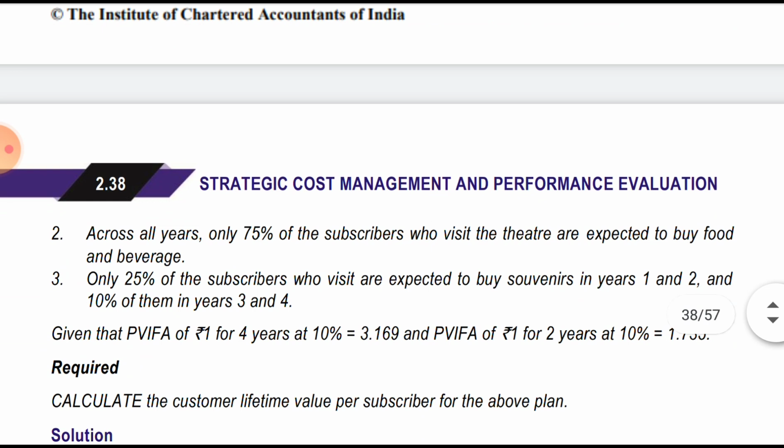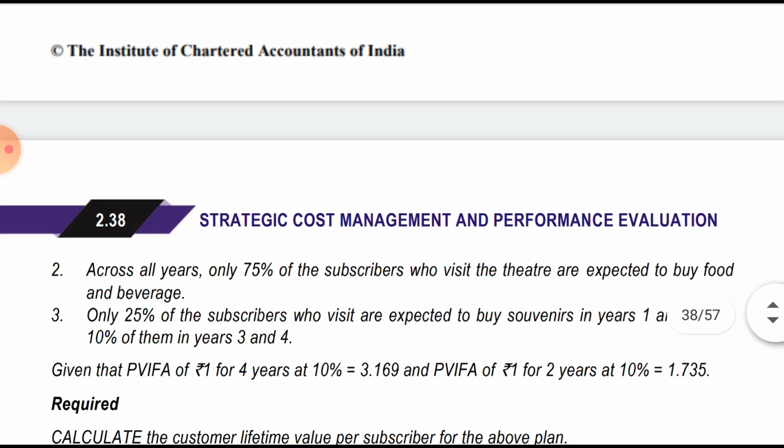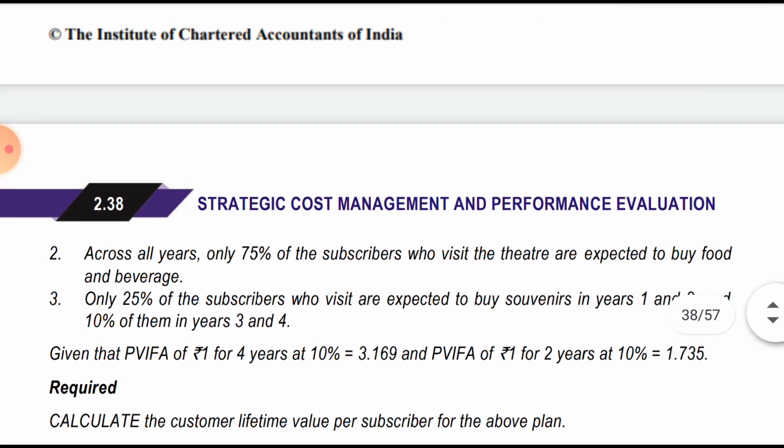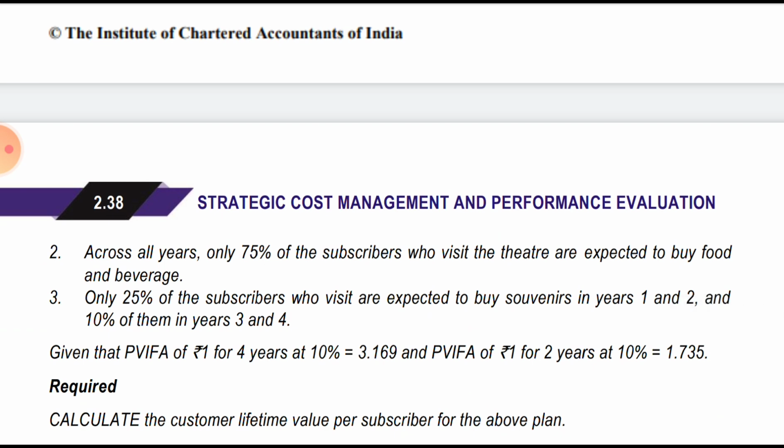The third assumption is that only 25% of the subscribers who visited are expected to buy the souvenir in year 1 and year 2, and 10% in year 3 and year 4. So in year 1, 100% movie tickets were sold, so 25% of that will be spent on souvenirs, and in years 3 and 4 only 10% of the 50% who visited. So there it is 5, because 50 into 10% is 5.